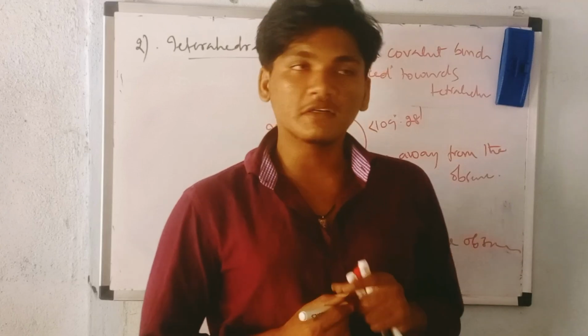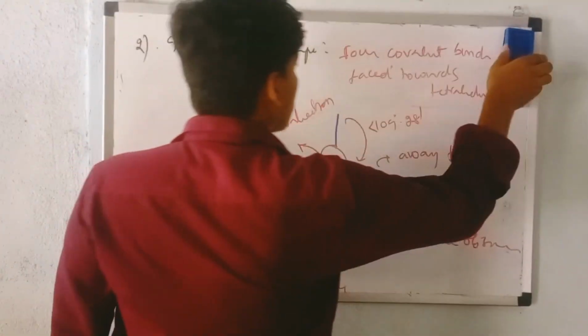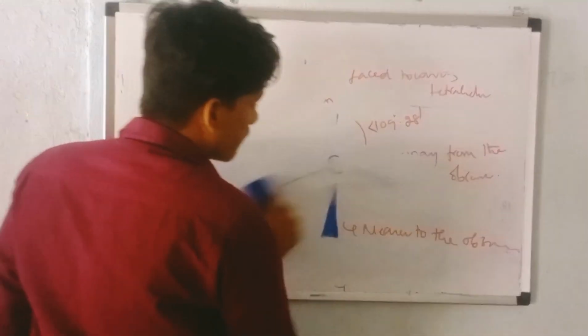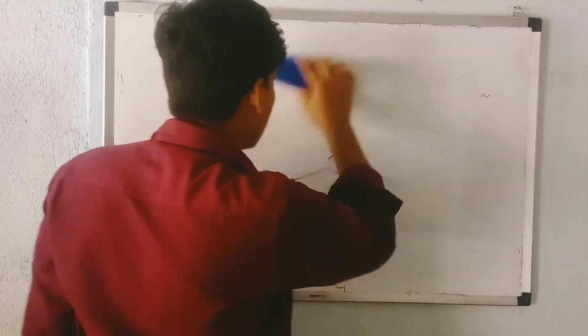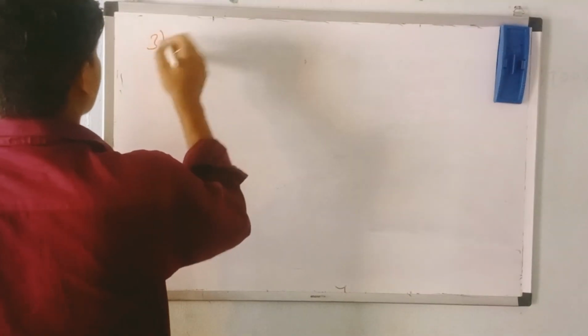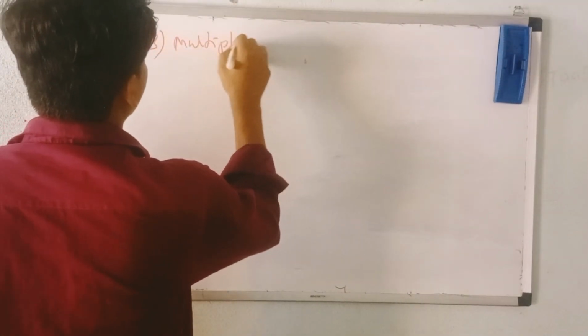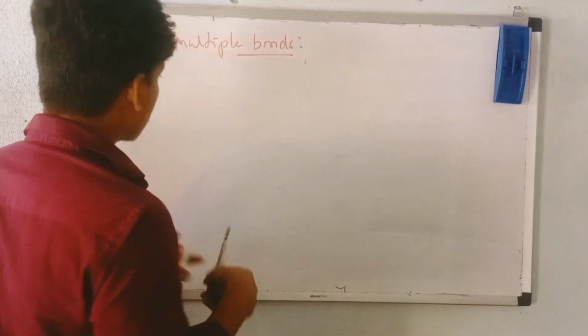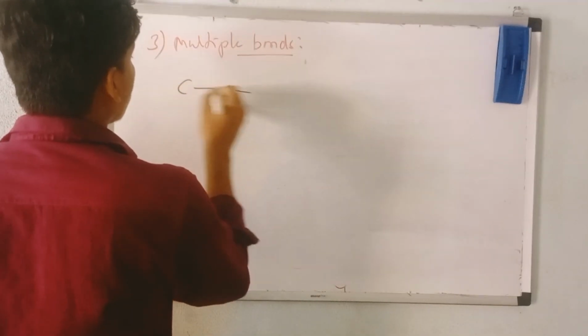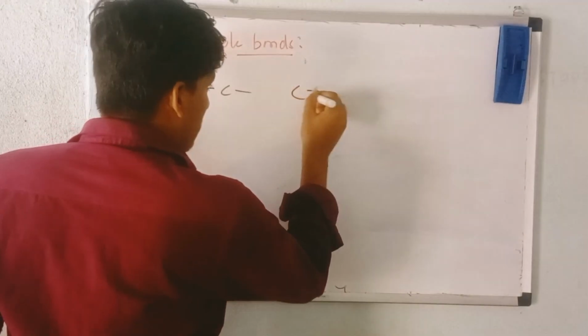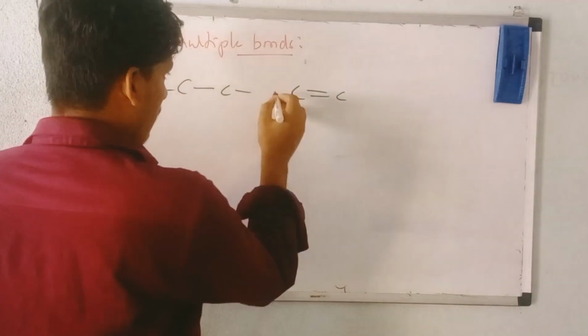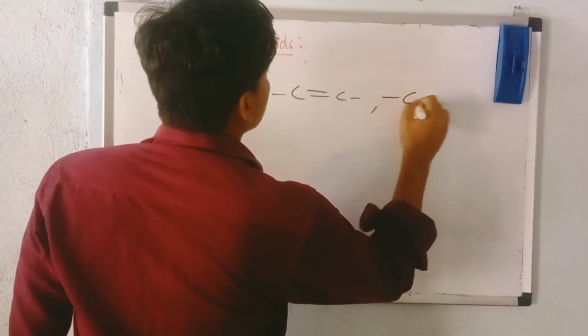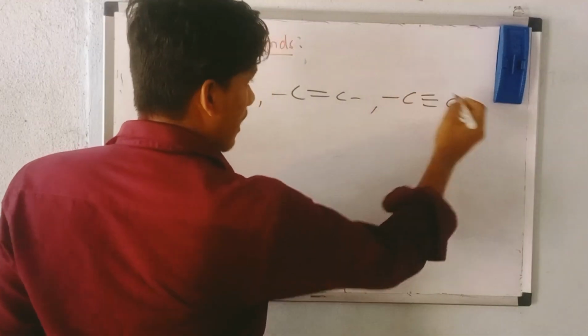Now we talk about the third reason. The third reason is formation of multiple bonds. What are the multiple bonds? Let me discuss. Carbon can form many multiple bonds. You can see here how a carbon can form a single bond with another carbon, a double bond with another carbon, and a triple bond with another carbon like this.